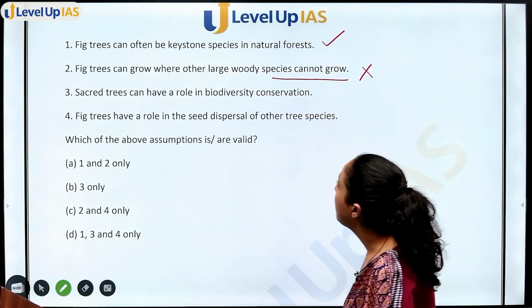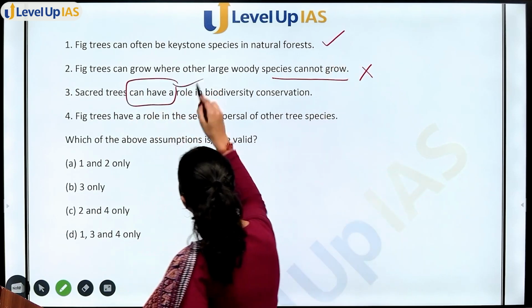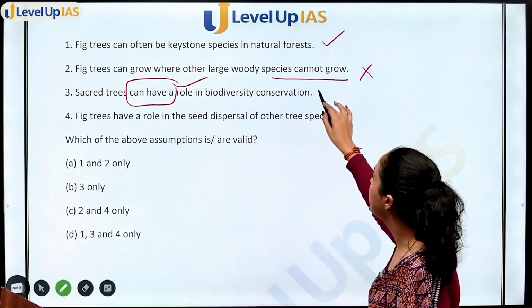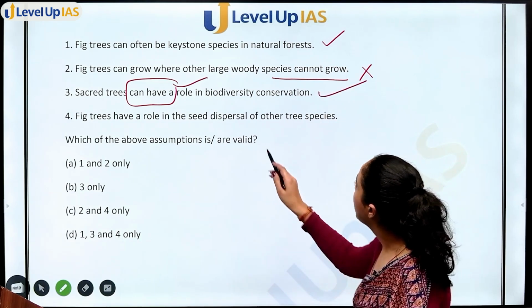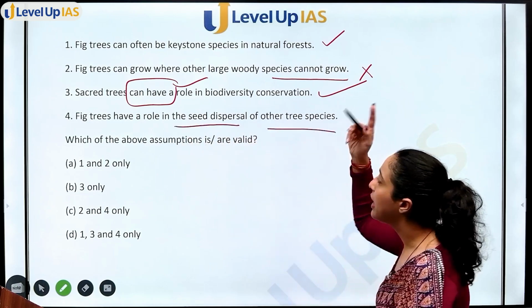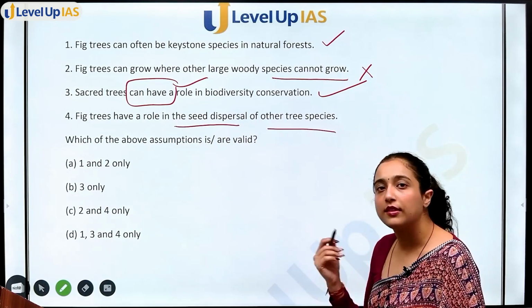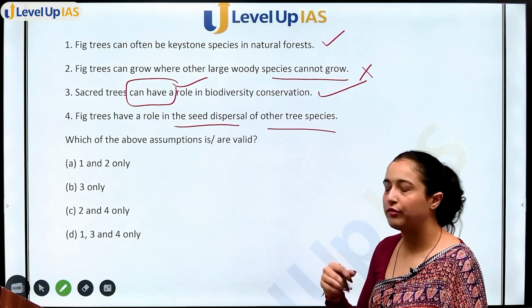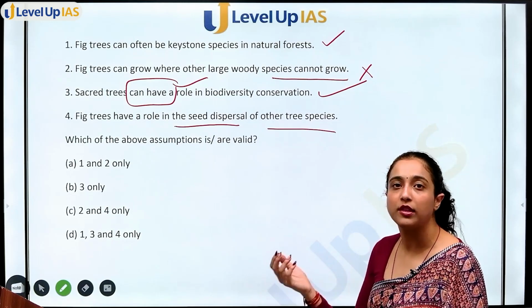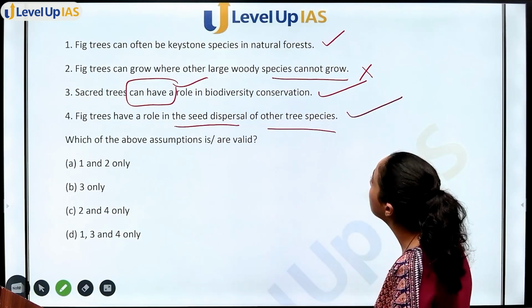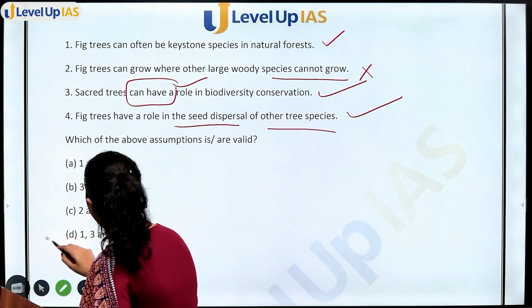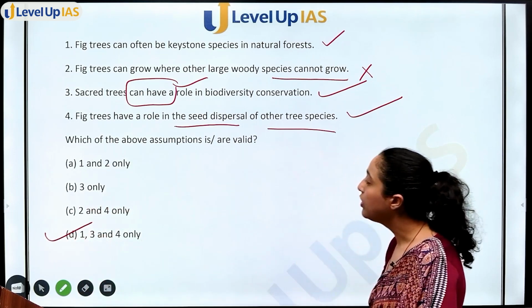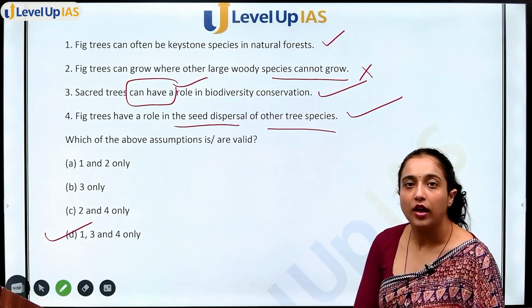Sacred trees can have a role. Of course, they can have a role in biodiversity conservation. Fig trees have a role in seed dispersal of other tree species. Again, in the last statement, we read that fig trees help in growth of other saplings and seedlings also. So this can also be the option. So from this, you can say 1, 3, and 4. All three, 1, 3 and 4, option D can be your answer.